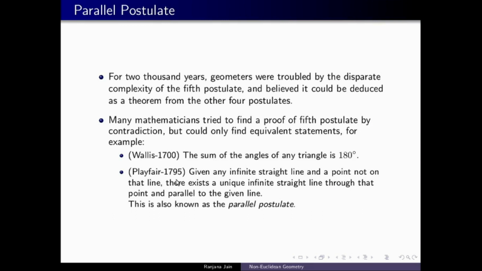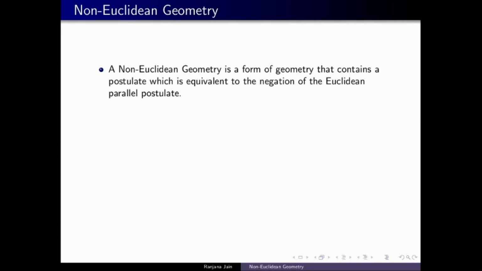And in 1795, Playfair proved that if you have a straight line and a point not lying on that line, then you can always draw a line through that point which is parallel to the given line, and this postulate is known as the parallel postulate. So non-Euclidean geometry is the study of geometry which contains a postulate equivalent to the negation of the Euclidean parallel postulate.